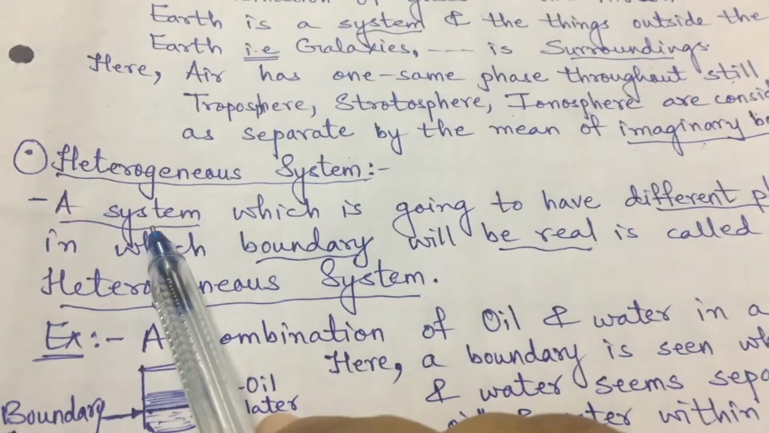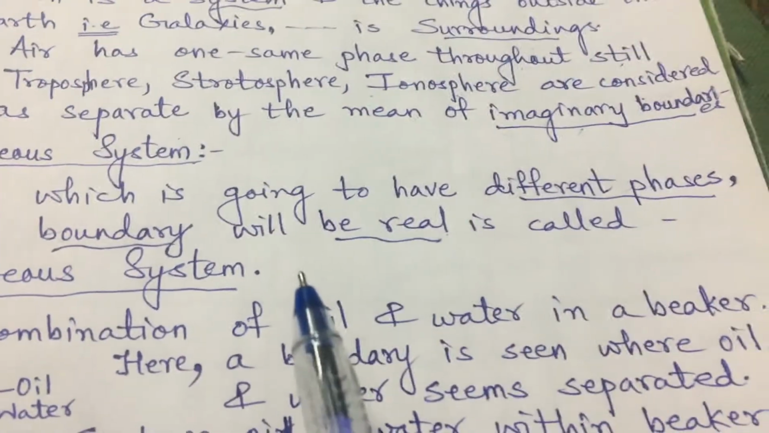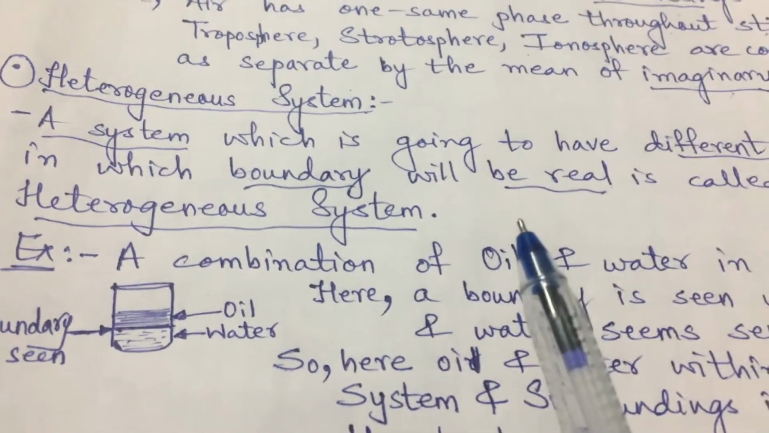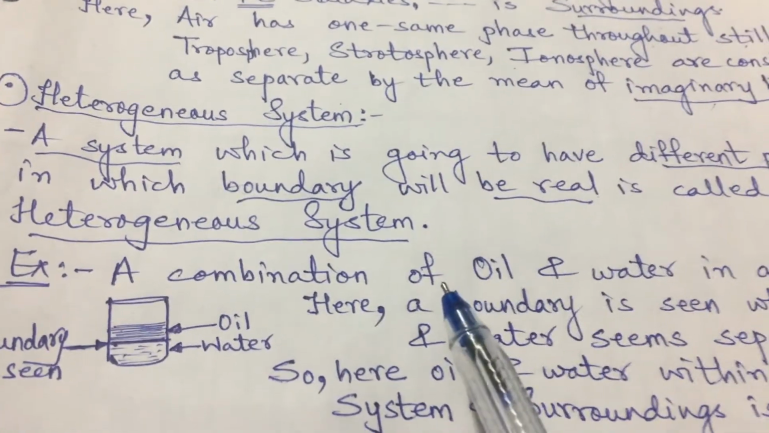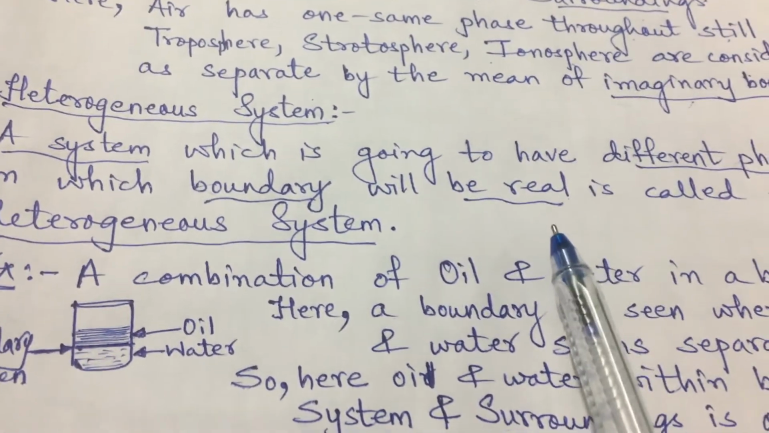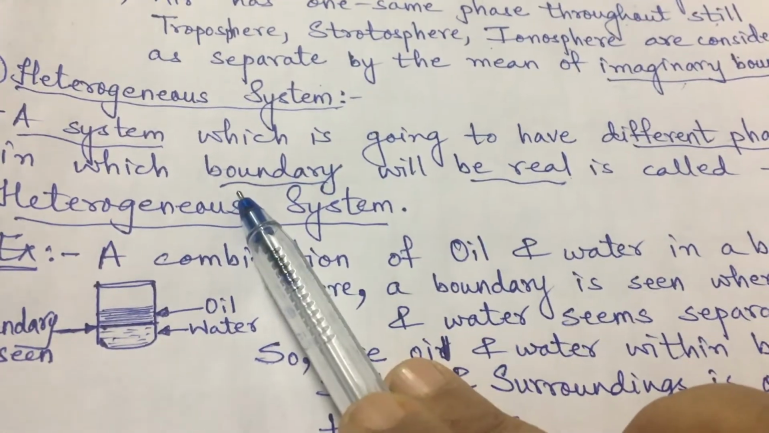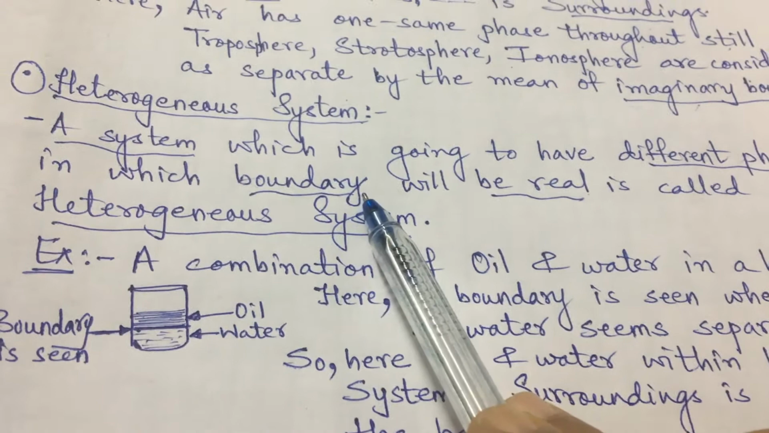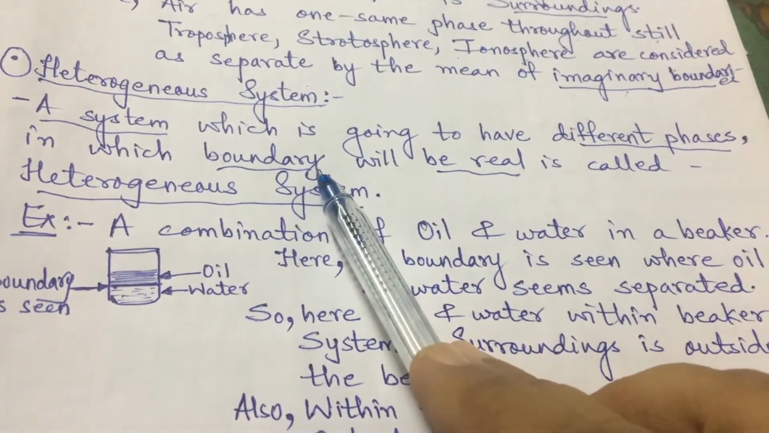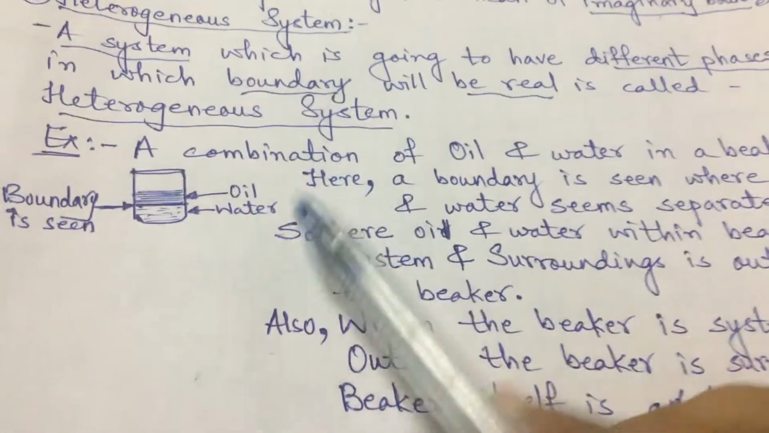The next system is the heterogeneous system. A system which is going to have different phases is termed as a heterogeneous system. Why heterogeneous? Because we are able to separate the layers in what is mixed. How are we able to separate? By the boundary which is real, which is seen by us. So a system which is going to have different phases, in which the boundary will be real, is called a heterogeneous system.